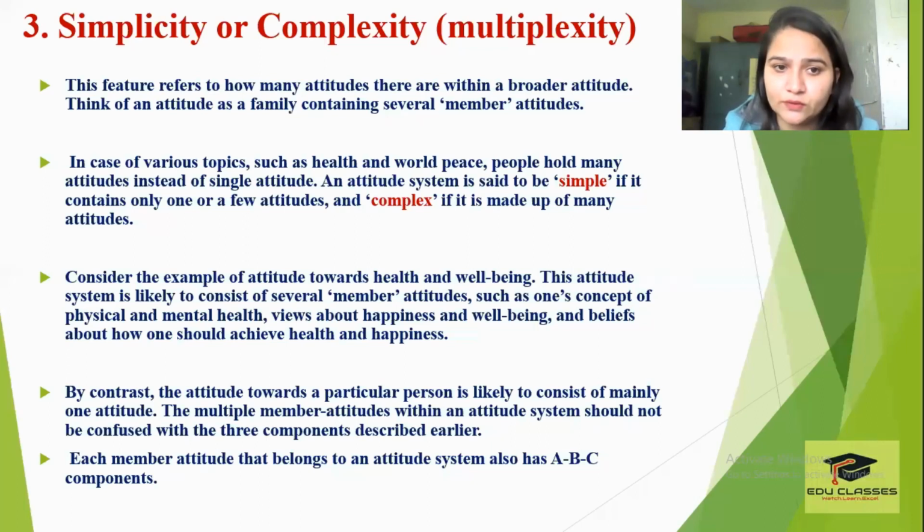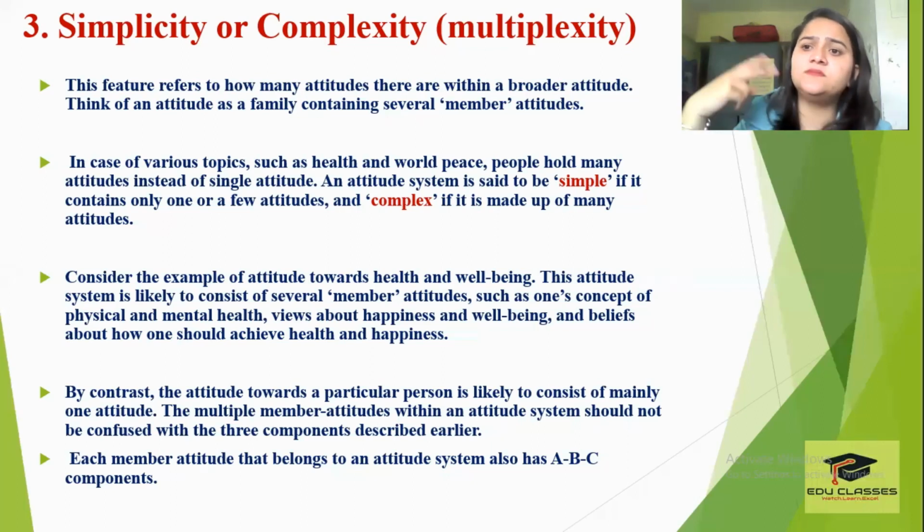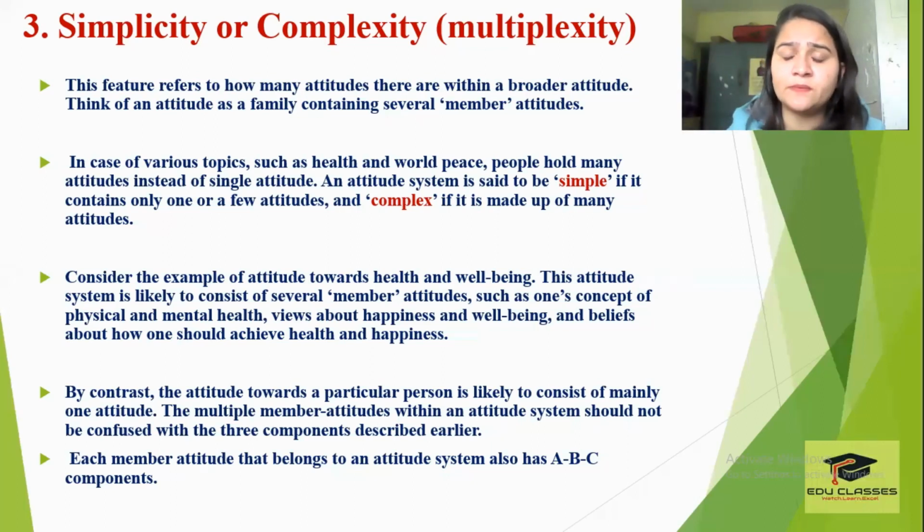In the case of various topics such as health and world peace, people hold many attitudes instead of a single attitude. An attitude system is said to be simple if it contains only one or a few attitudes, and complex if it is made up of many attitudes. यानी अगर कोई attitude एक या दो या तीन attitude comprise करता है तो वो attitude will be called comparatively simpler attitude. कोई ऐसा attitude, for example like world peace or health, is an attitude which comprises many attitudes within themselves. So we will refer to this kind of attitude as a complex attitude.